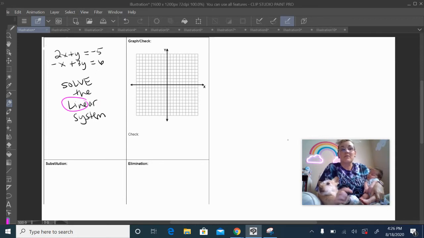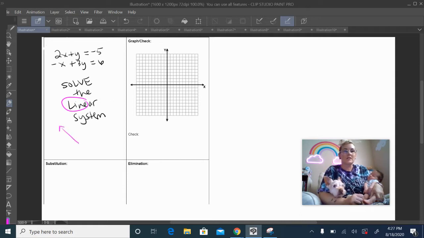We're gonna talk about solving linear systems. Solving linear meaning line, and system just means there's more than one. Like a solar system has more than one planet. So when I'm solving a linear system, I am looking to see where do my lines intersect.